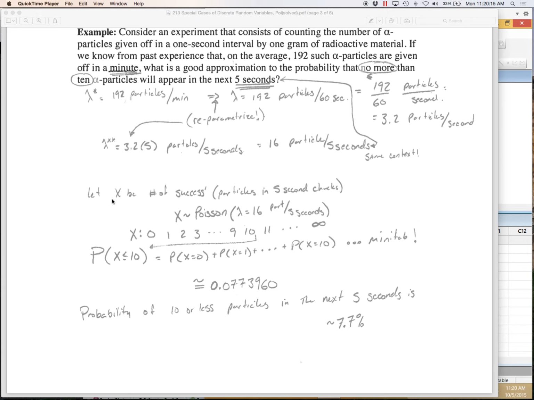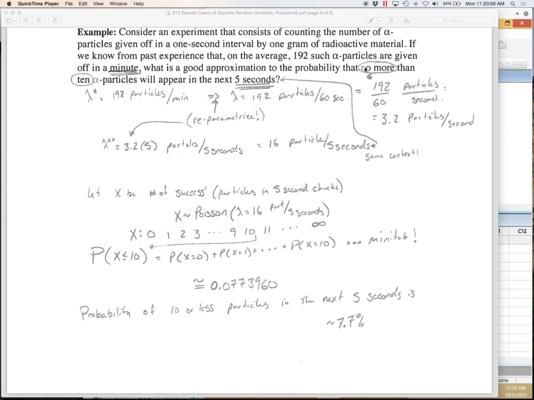So let's define a random variable X to be the number of successes, or particles, in a 5-second period. X then is a Poisson, where its rate of success is 16 particles per 5 seconds. Again, I always want these units to be in the same context as each other. Writing this out, the number of particles that could have been emitted by this molecule is anywhere from 0 all the way to infinity. Well, not really, but some large number. Or it could have spit out 0, 1, 2.